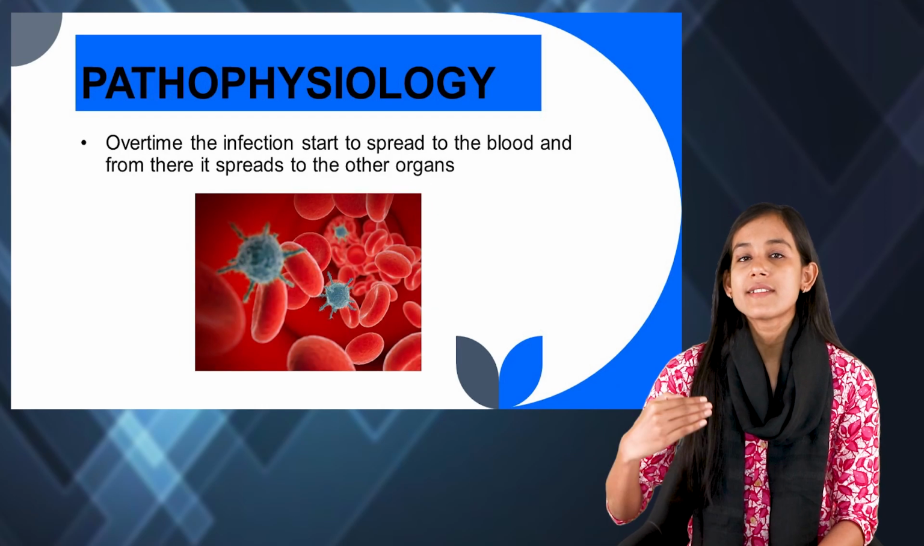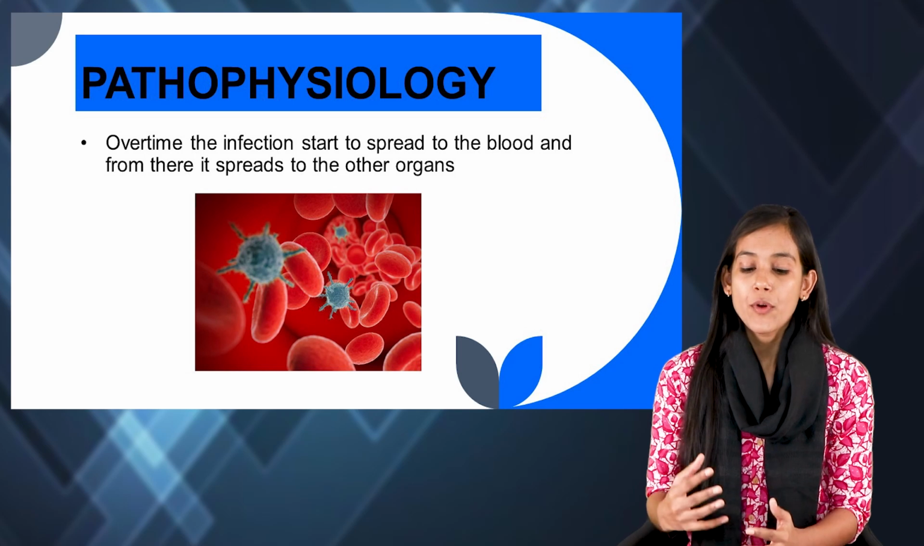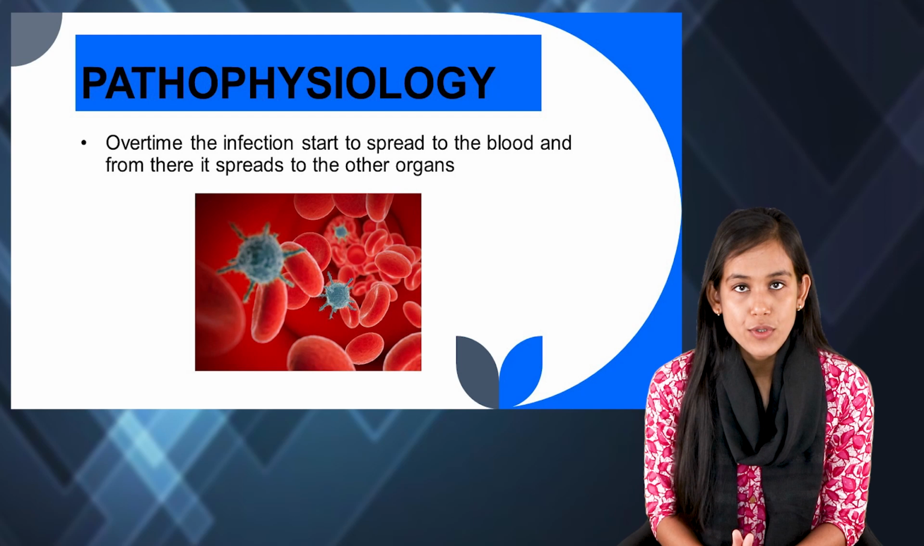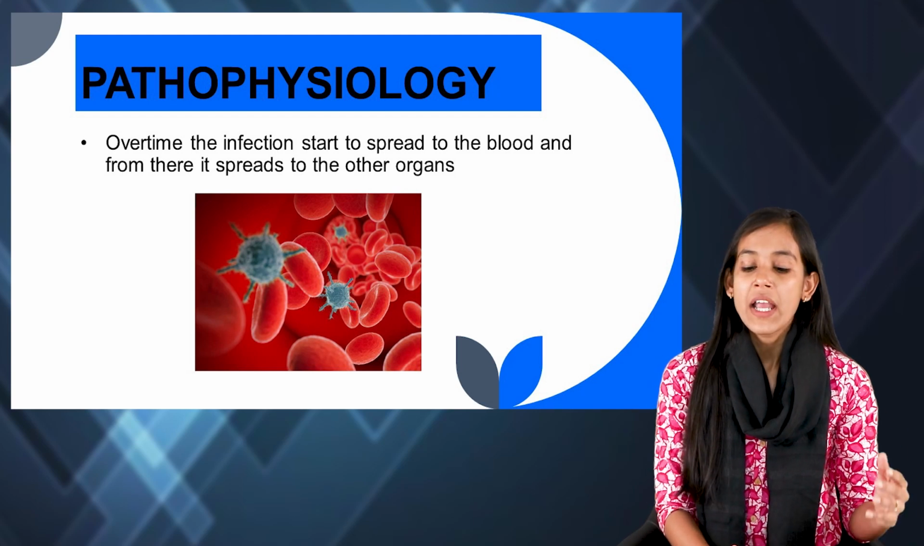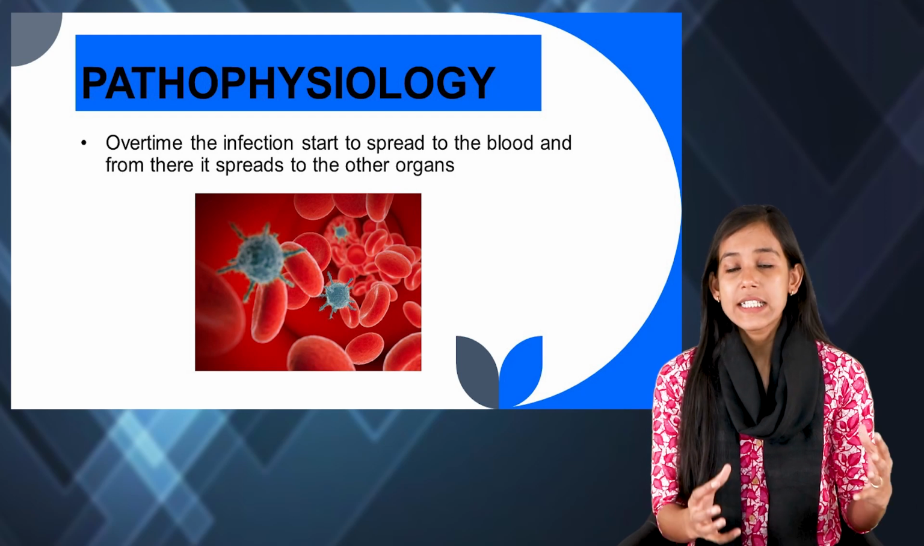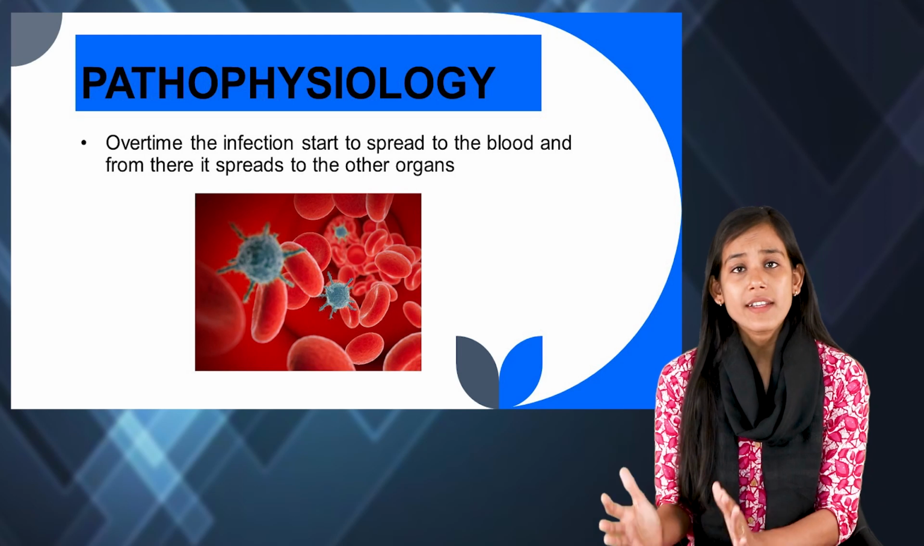So once it reaches the lymph nodes, then over time, what would happen? This infection would start to spread to the blood also. So there would be hematogenous spread. And then when there is hematogenous spread, eventually what would happen? This infection would also start to spread to other organs, other than the lungs.